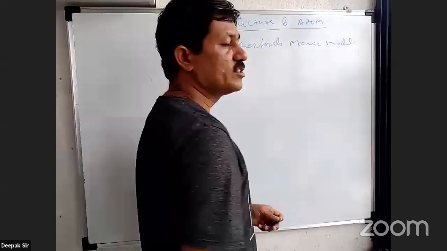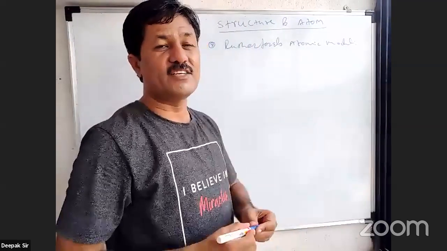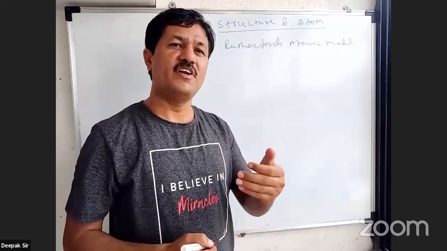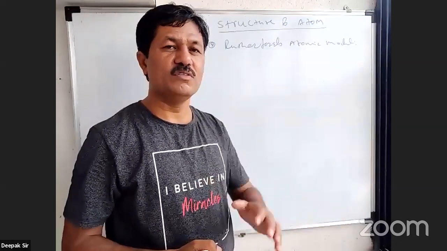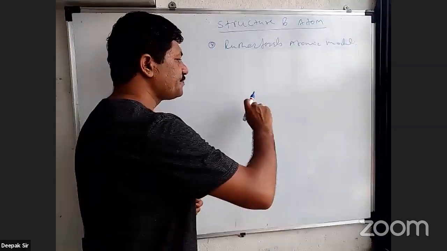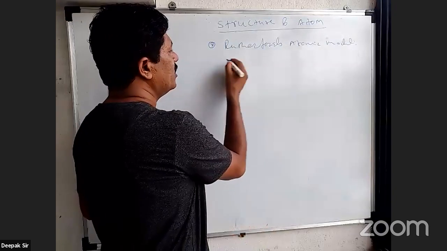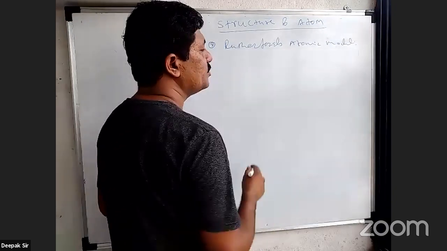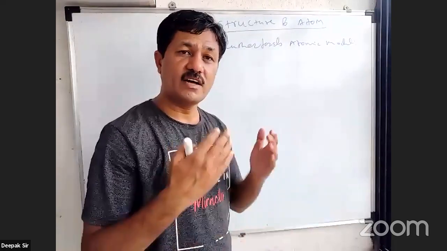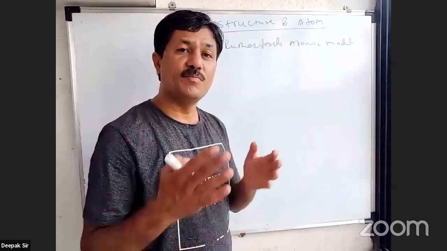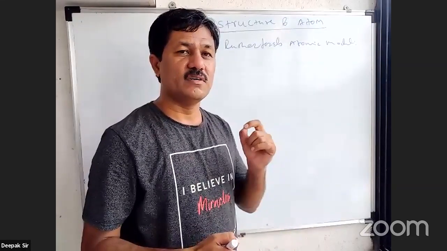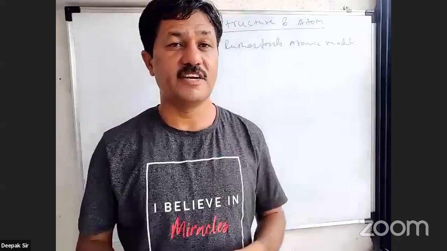Okay, so we have to discuss Rutherford's atomic model. Rutherford scientist, जो आपने already 10th में भी देखा था. Rutherford's atomic model we have already discussed in 10th standard. So this is not new to you. So this is very simple. हम अच्छी तरह जानते हैं कि he has done the experiment. तो इसके अंदर कई सारे headings आते हैं. सबसे पहले heading आता है एक experiment, दूसरा आता है observations, फिर आता है conclusions, और fourth आता है atomic model based on the conclusions, and next आता है that is what are the demerits or disadvantages of this model.